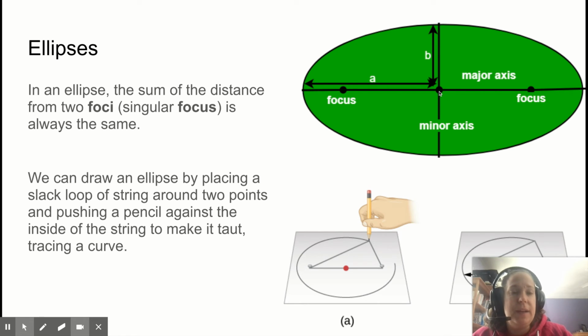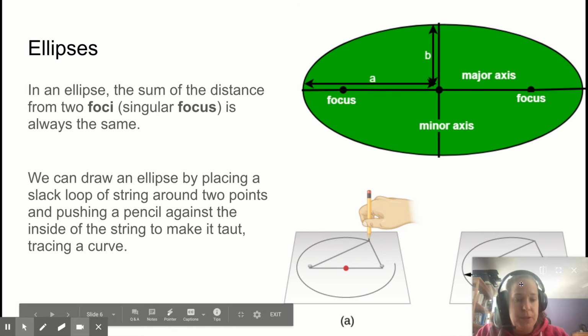They're kind of like, in a circle you have a center of a circle. An ellipse, the center is actually spread out into these 2 foci. In a circle, the foci are the same point, but in an ellipse, they are separated. We can draw an ellipse by doing this.